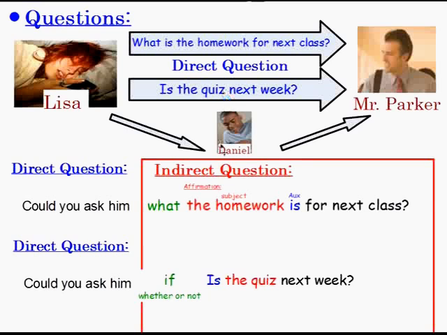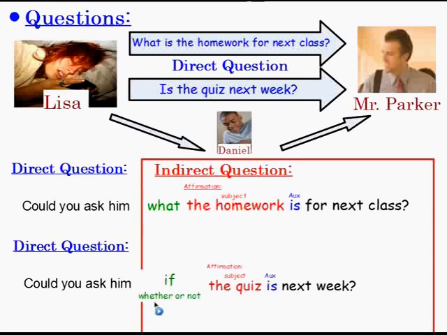But wait a second. If we remember, I have my auxiliary first, and then I have my subject. Now that's a direct question. Remember, we can't use two direct questions, right? So I need to think, all right, what's the affirmation of this type of question? "Is the quiz next week?" Well, start with the subject. So the affirmation is, "the quiz is next week." That's the form that I'm going to use. So I move this up, okay? So the correct way to ask this is, "Could you ask him if the quiz is next week?"